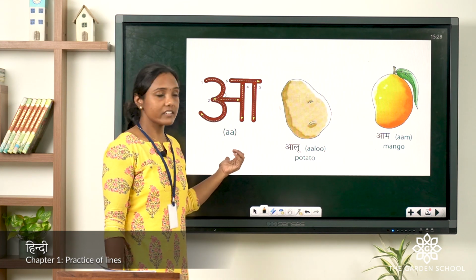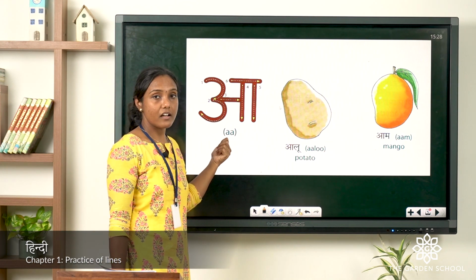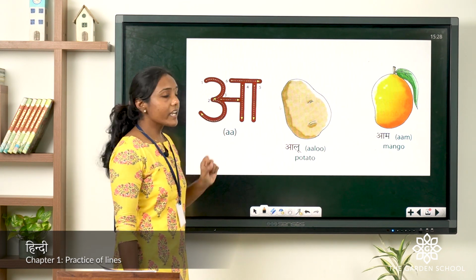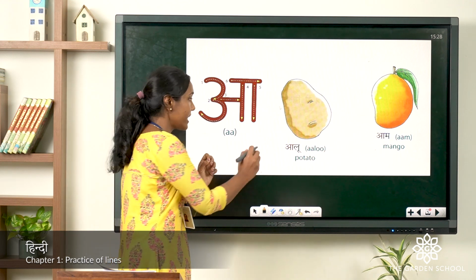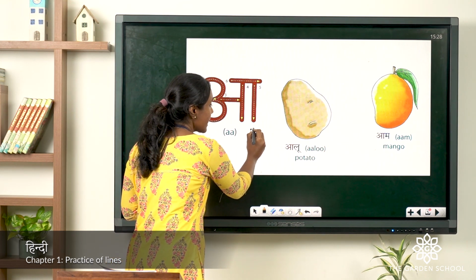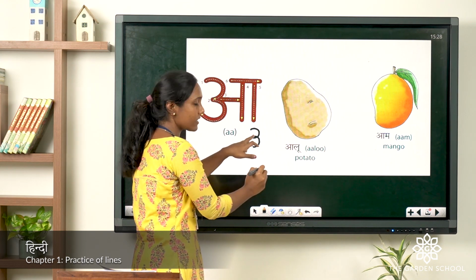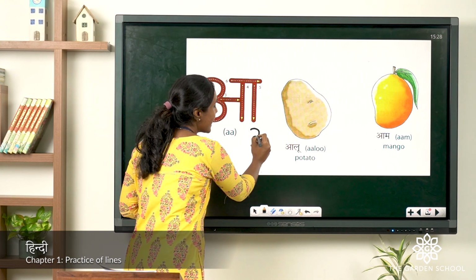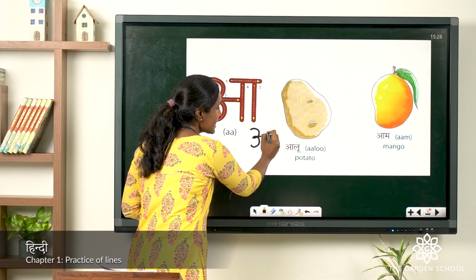Look into the screen, children. It's aa. How we sound it? Aa. Okay? So how we write this? We have already seen how to write a, right? So just write a again in this way, as I've told you, semicircle again joining from here. It looks like 3. Draw a horizontal line like this.